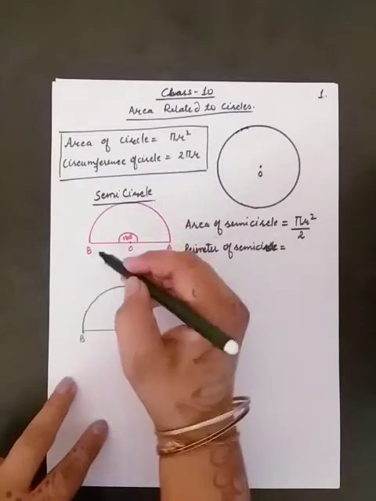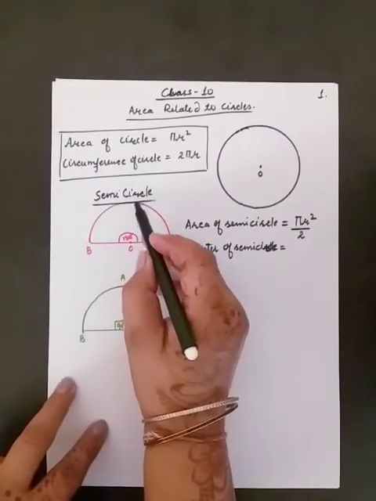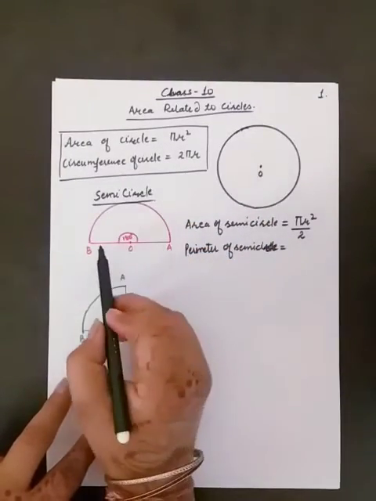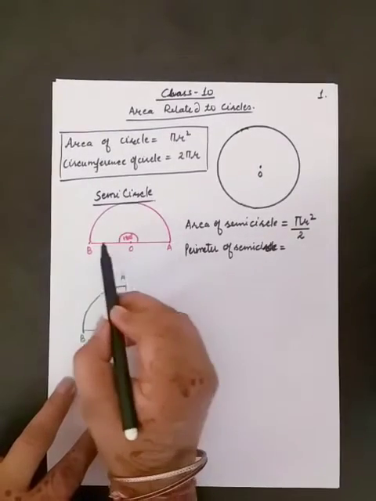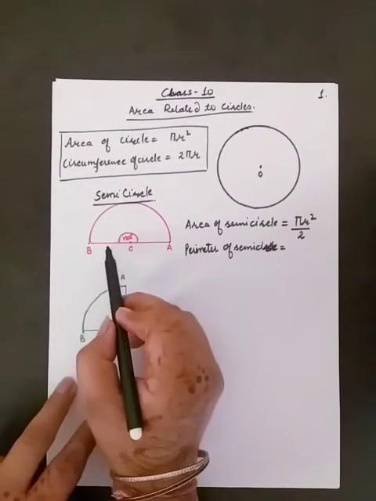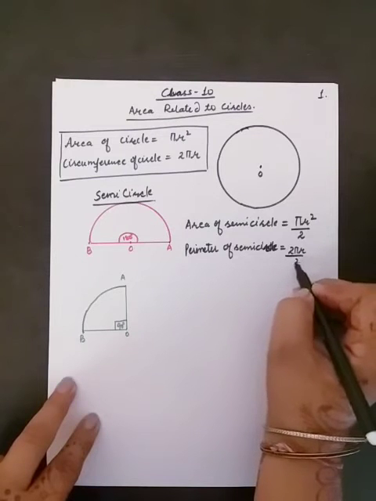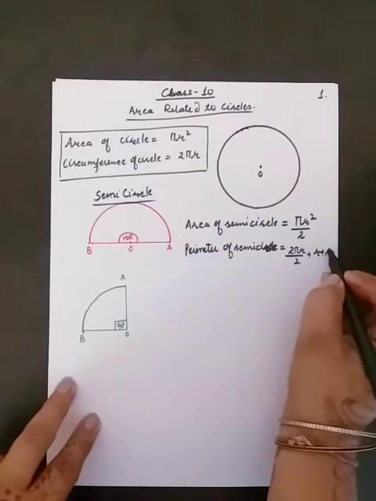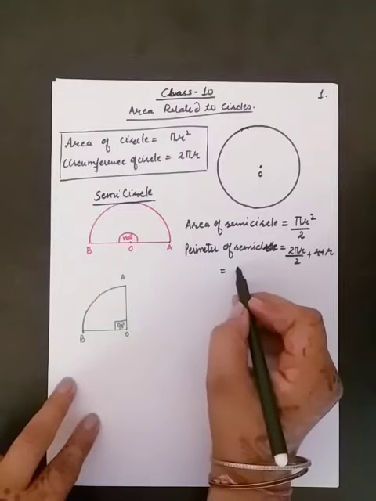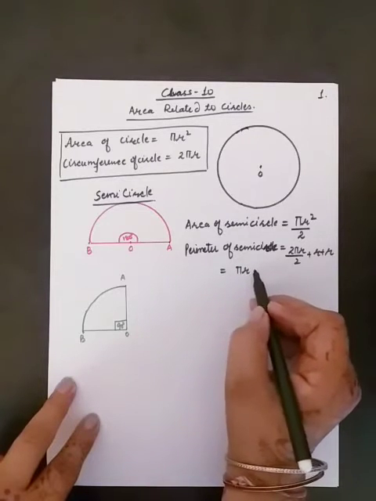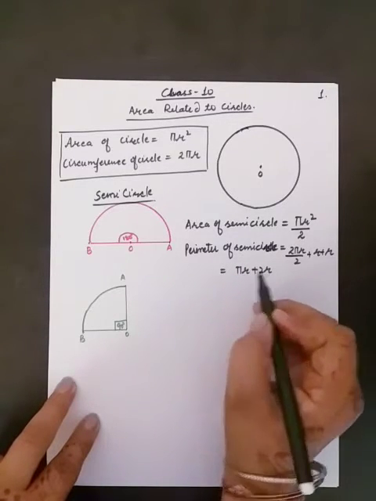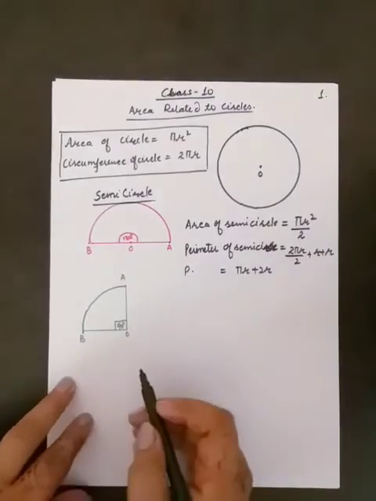If we take half, we will only get the length of this arc, but we have to add this AB length also, and AB is double of radius. So it will be 2 pi r by 2 plus r plus r, or you can say it will be pi r plus 2r. This is the perimeter.